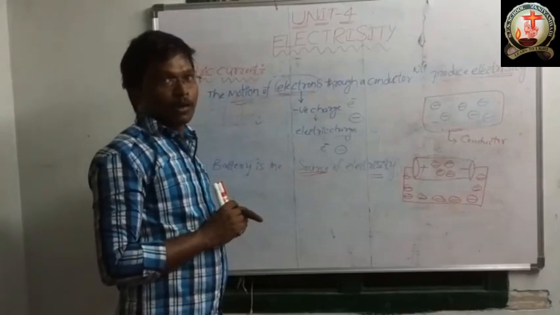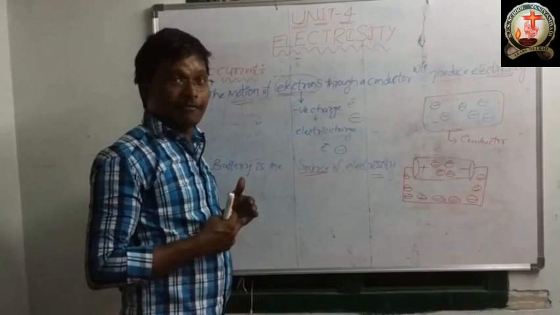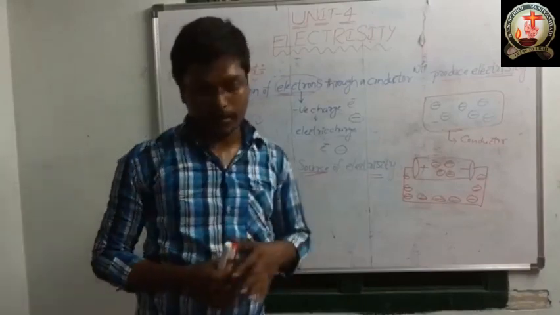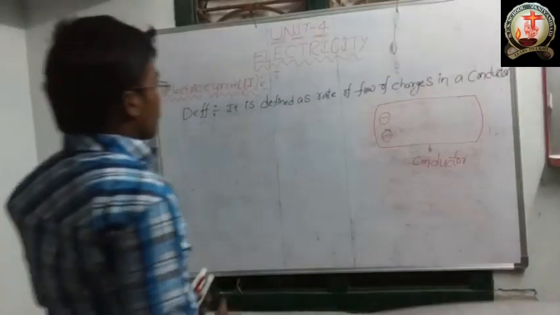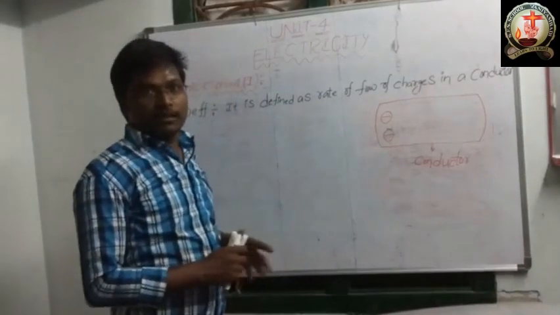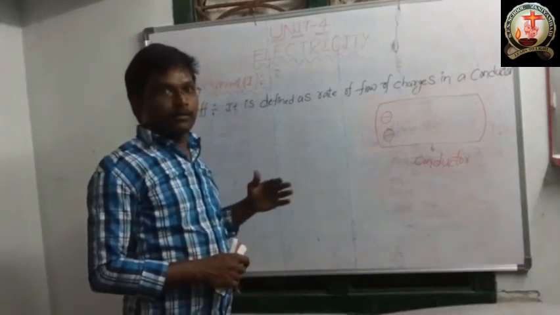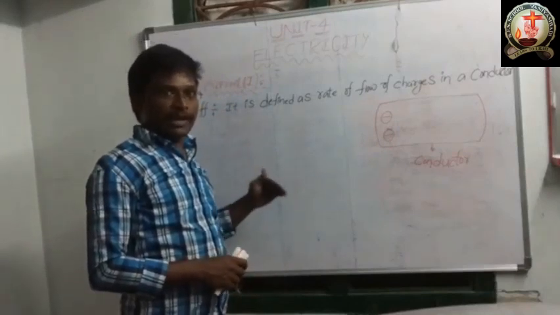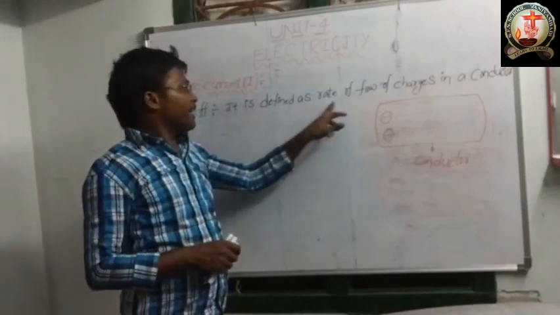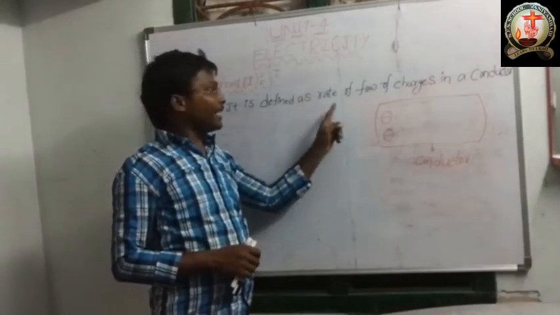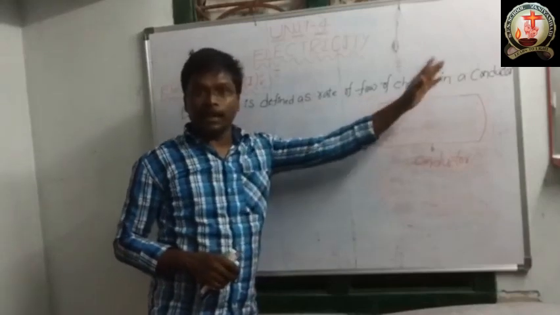Okay. Now we should discuss the definition of the electric current. It is defined as the rate of flow of charges in a conductor.